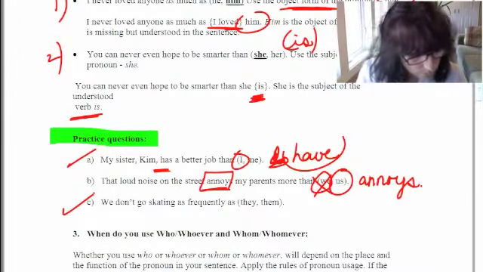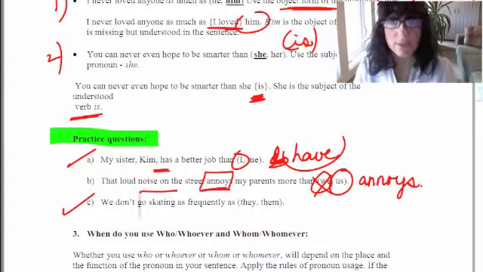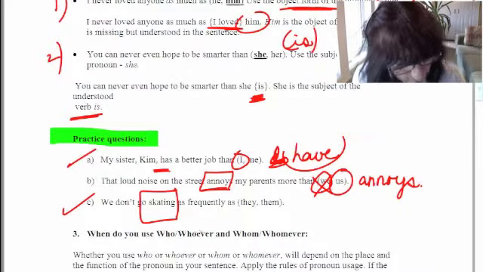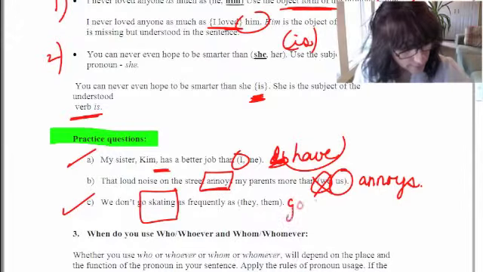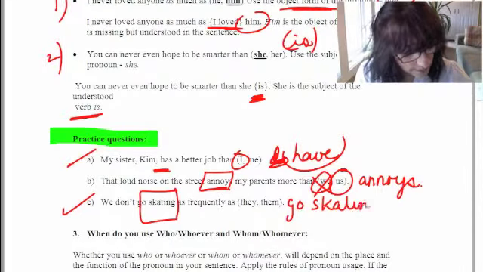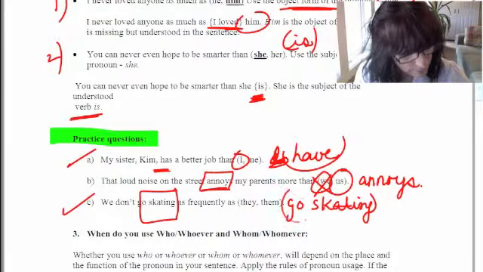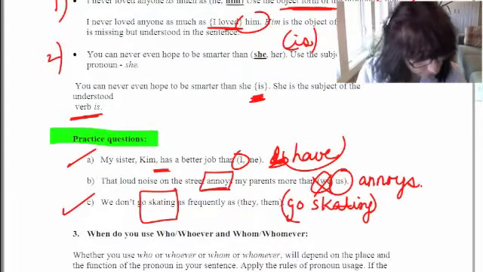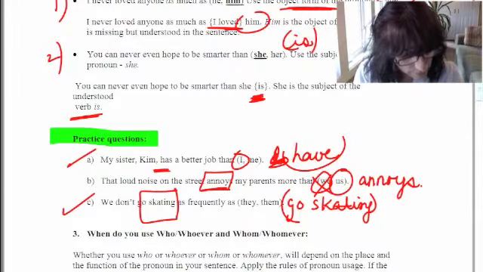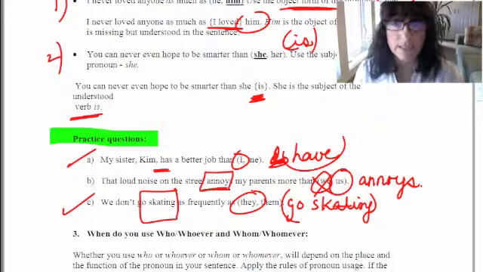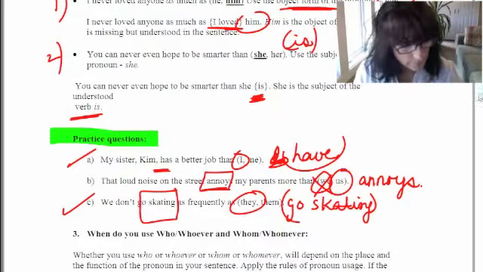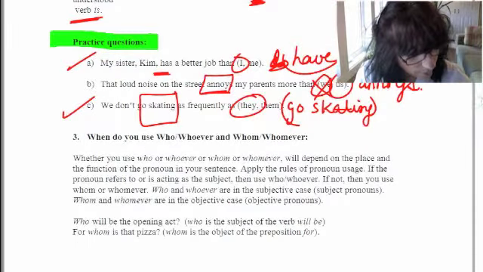And in this one, we don't go skating as frequently as they or them. So you've got the verb skating. So we don't go skating as frequently as they or them go skating. So just put in the imaginary verb at the end. We don't go skating as frequently as they go skating, or we don't go skating as frequently as them go skating. Well, we don't go skating as frequently as they go. Right, so I hope you found that helpful.